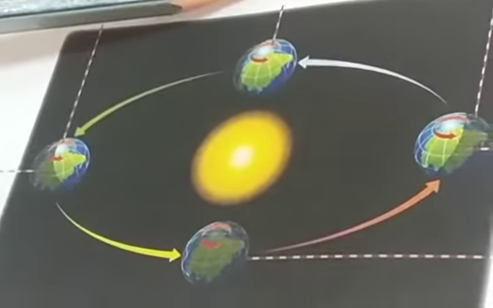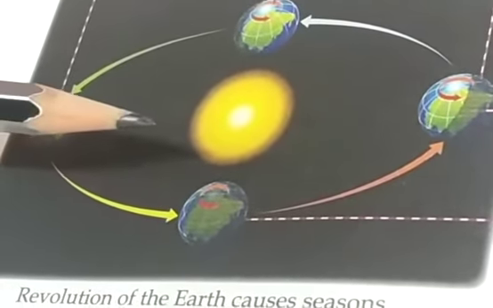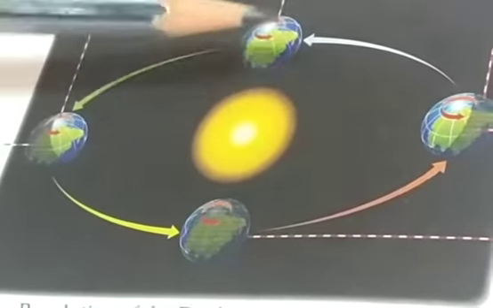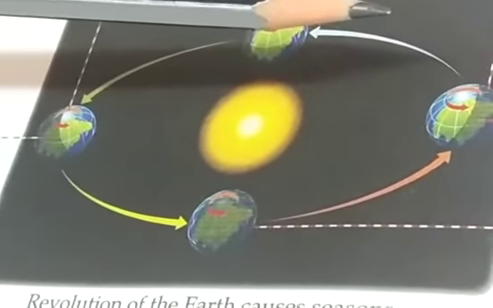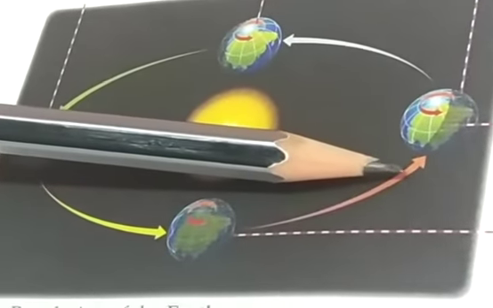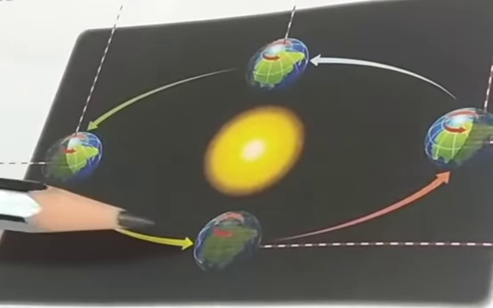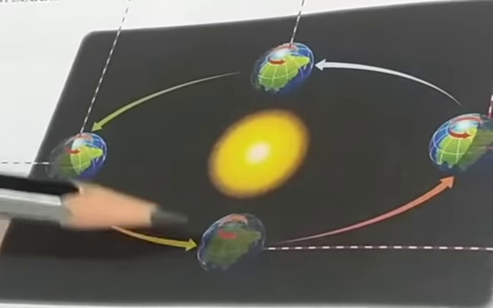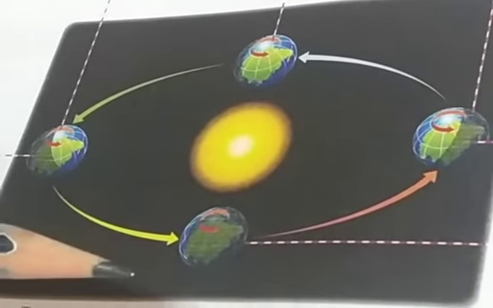Then seasons. Seasons are caused because of the tilt of the earth's axis and its revolution around the sun. When the earth moves around the sun, the tilt of the earth causes the sun rays to fall directly on the hemisphere. So whichever hemisphere the sun is facing, that part will have the summer, and the other hemisphere which is away from the sun will have the winter season. In the same way, when the earth revolves and comes on the other side, then the part which is facing the sun will have summer, and the part which is away from the sun will have the winter.